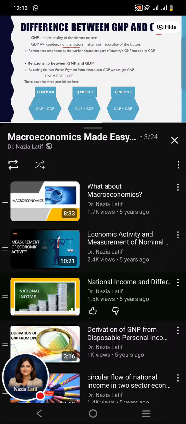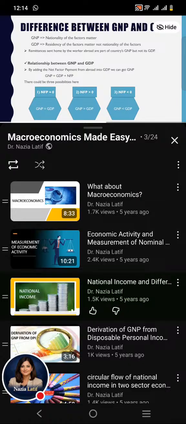So there is a difference between GNP and GDP. How can we explain this difference? We can explain it as: remittances sent home by workers abroad are part of GNP but not part of GDP. Here we have explained that GNP and GDP are different from one another. So now we can derive the relationship between GNP and GDP.